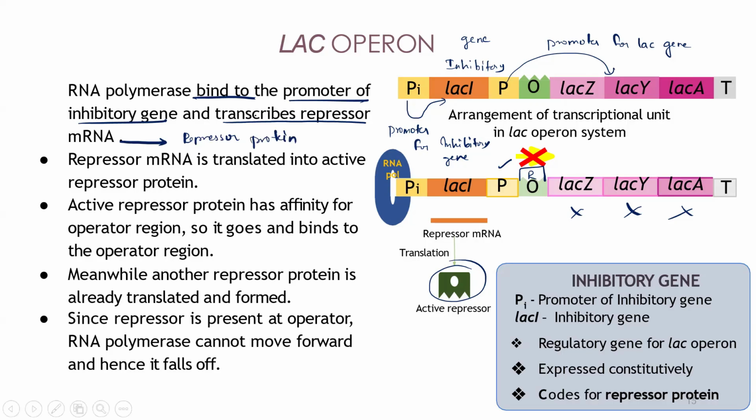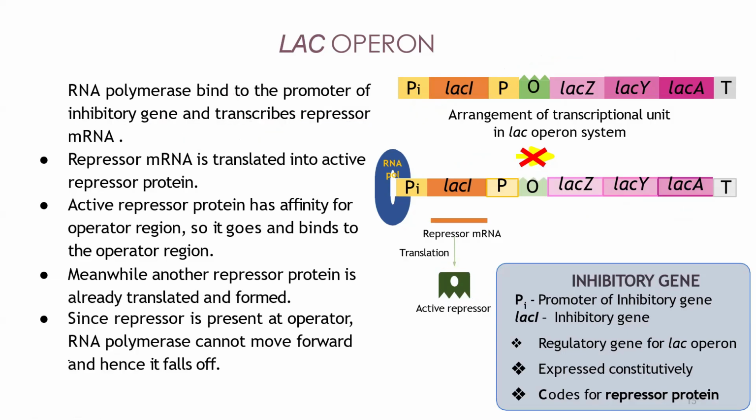Is it clear? Mridula and Banu, is this point clear? The first point. Sir, the RNA polymerase will bind to the LAC I gene. No, no, Mridula. First, we will have the promoter region. To that promoter region, RNA polymerase will bind. Yes or no? So this promoter is for what? For a particular structural gene. This promoter is for this gene.